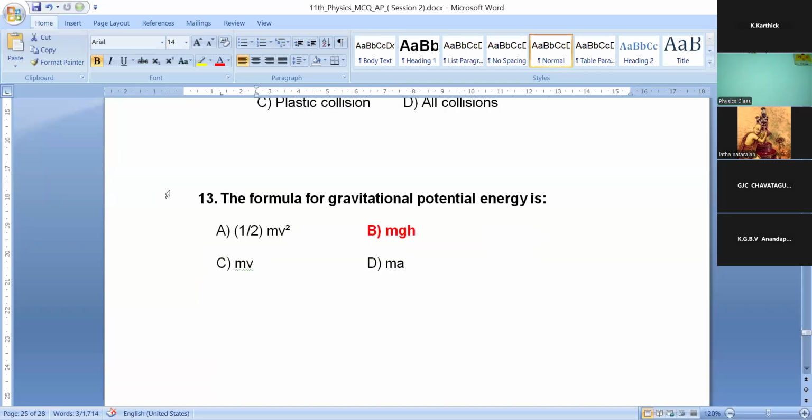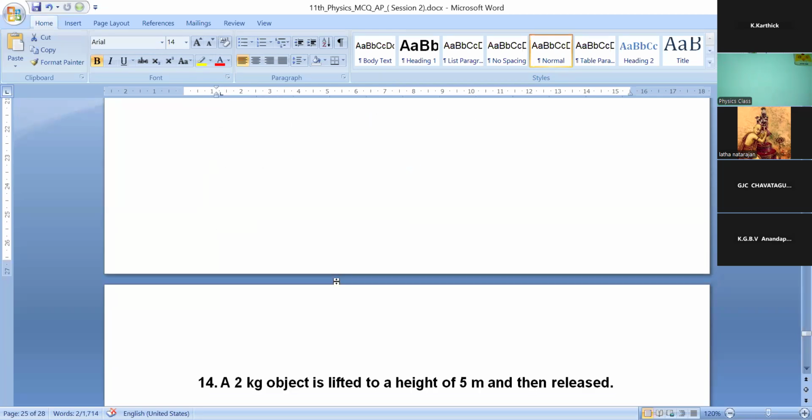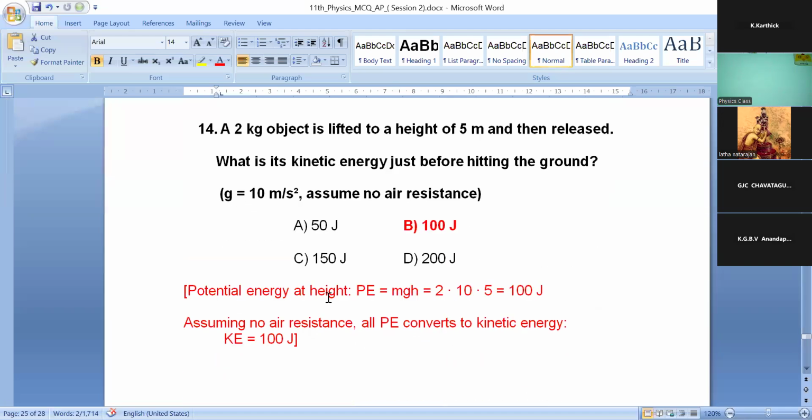Okay. And 13th, the formula for gravitational potential energy, a very, very easy one. mgh: mass into acceleration due to gravity into height of the object. The formula for gravitational potential energy is mgh, guys. So option B is correct. 14th.